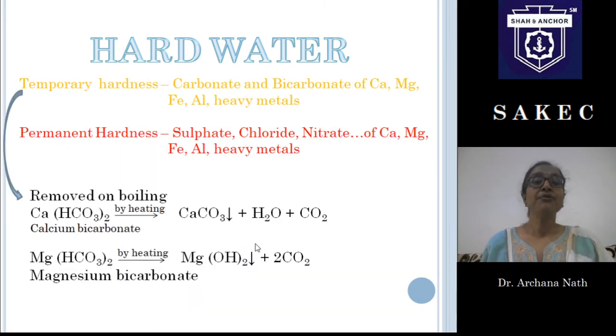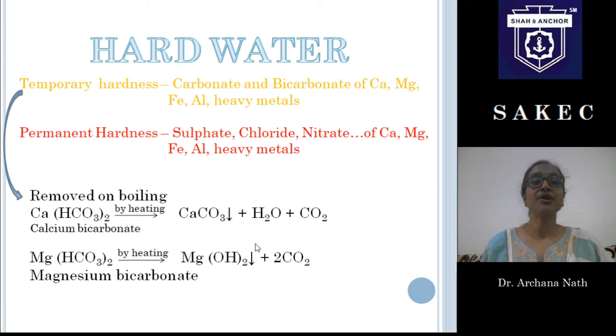Before calculating hardness, we should know there are two types of hardness. One is temporary hardness and another one is called permanent hardness. What is temporary hardness and what is permanent hardness? It's simple. Temporary hardness is carbonate and bicarbonate of calcium, magnesium, iron, aluminum and other heavy metals. Why is it temporary?